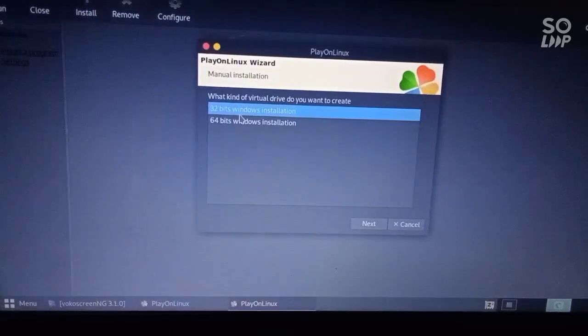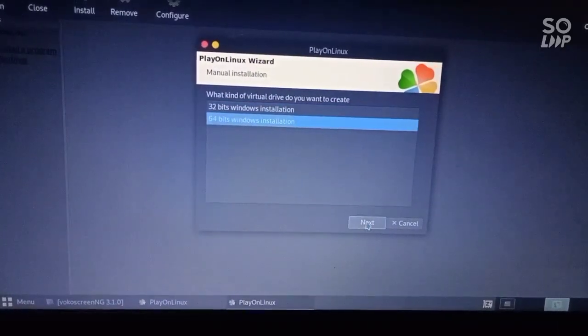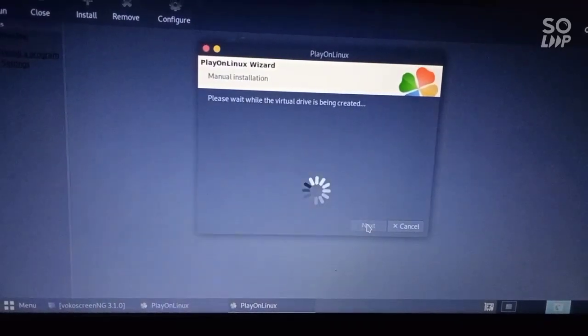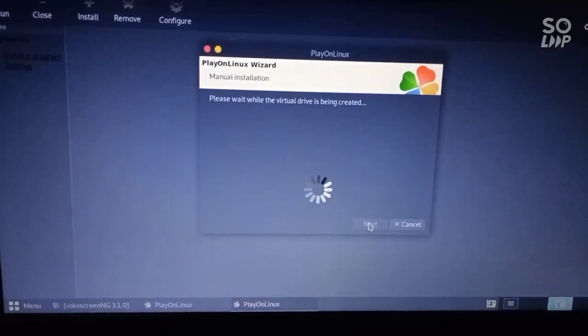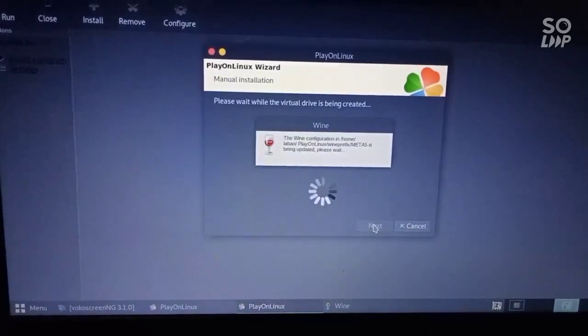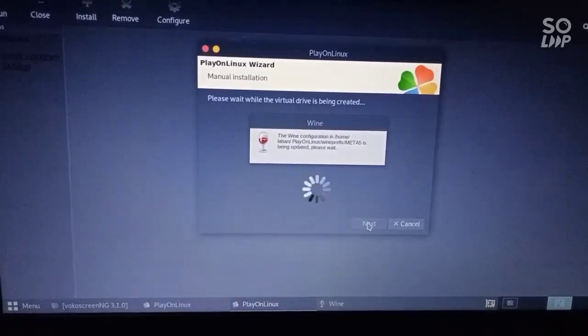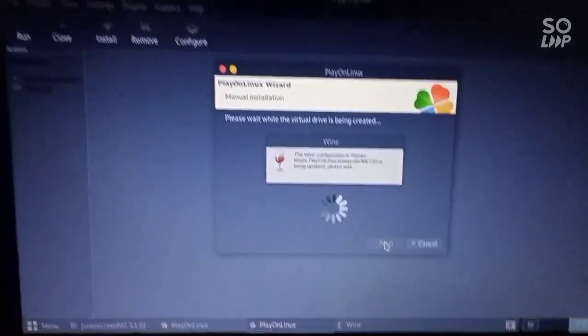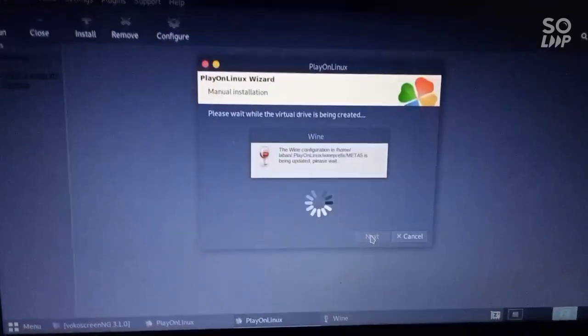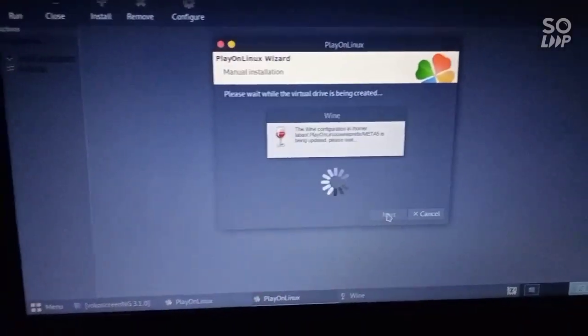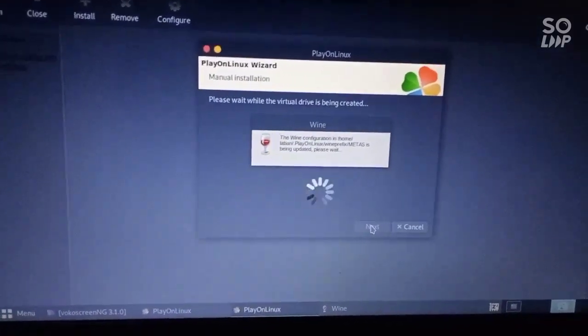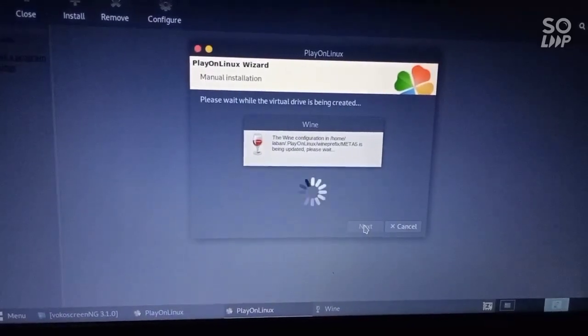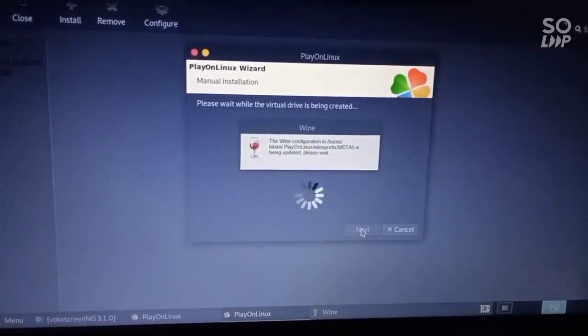So since you are doing MT5, we're going to use the 64-bit. When you get to this part, you can get Wine pop-up windows that will offer Mono and the like. Install everything. Make sure you install. Just click OK.